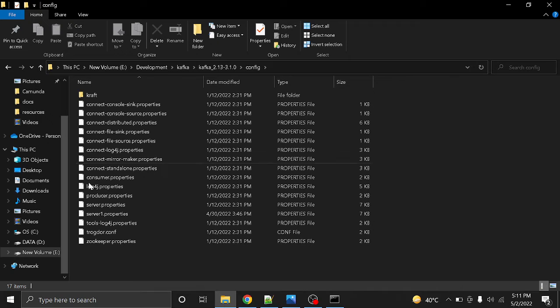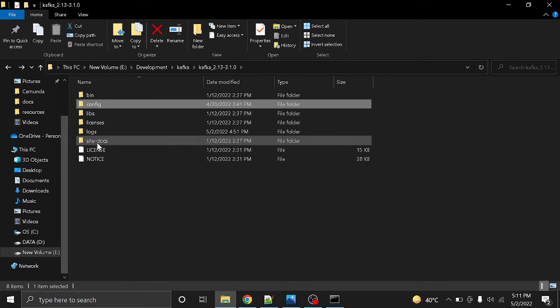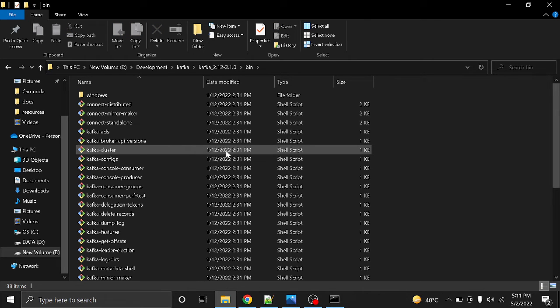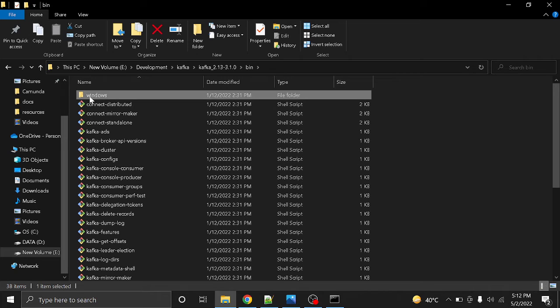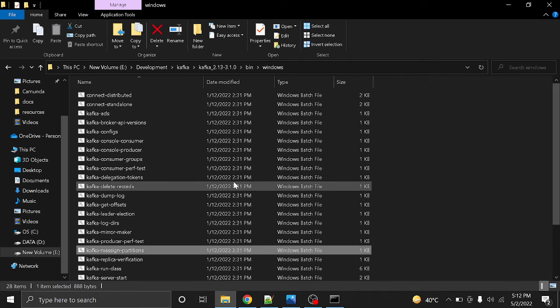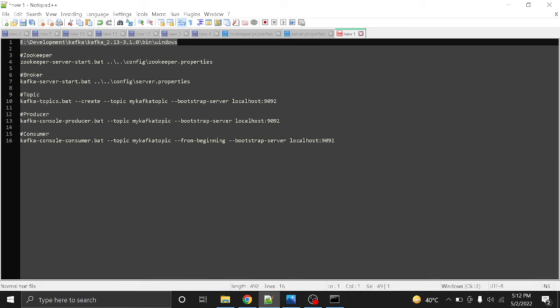We are going to use these properties files for our configuration. There is one more directory called bin, which has all the shell scripts for Unix servers. But as we are doing this on Windows, there is one more folder called windows, and I am going to run the script files from this folder only.